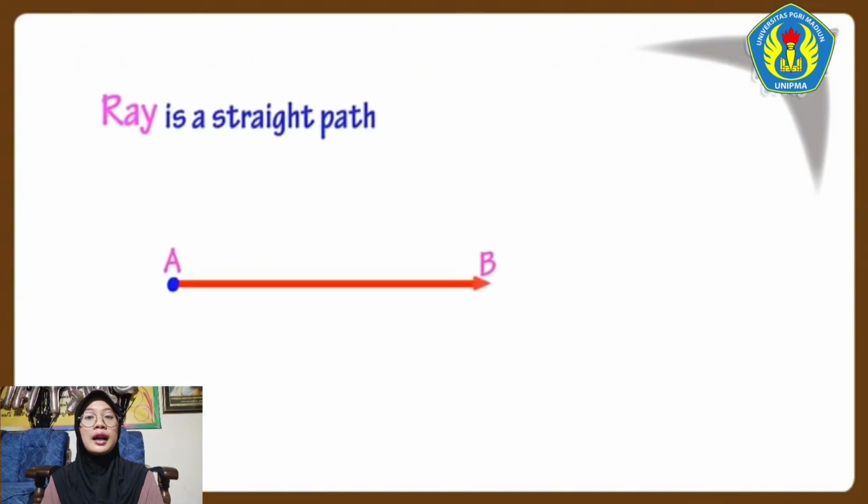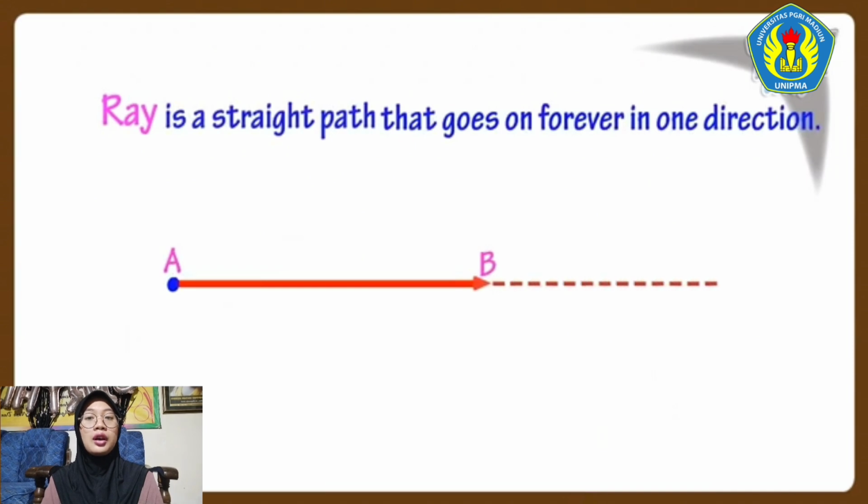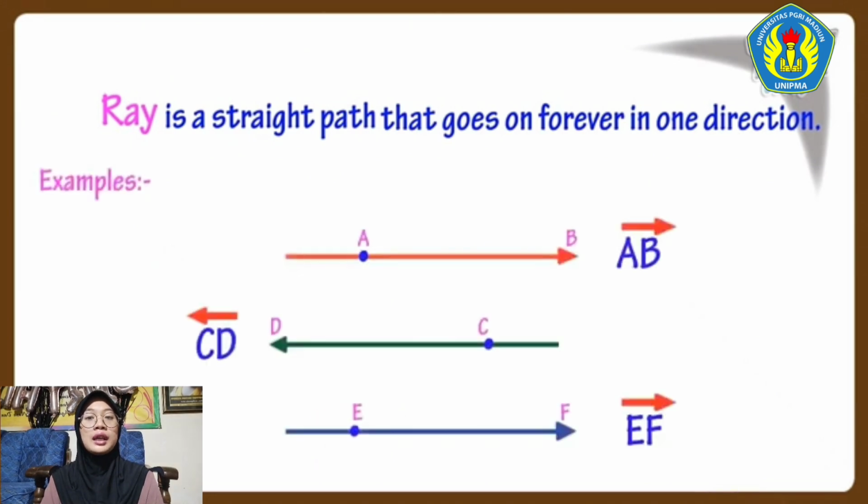We learned that a ray is a straight path that goes on forever in one direction. That is, one endpoint is there on this line and on one side there is an arrow. This symbol is used to denote a ray. These are some examples of rays.